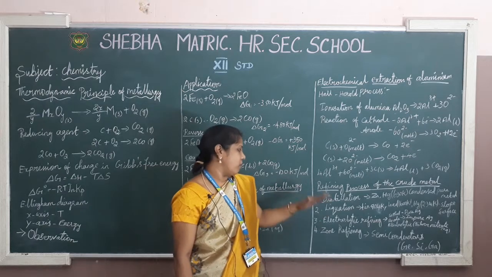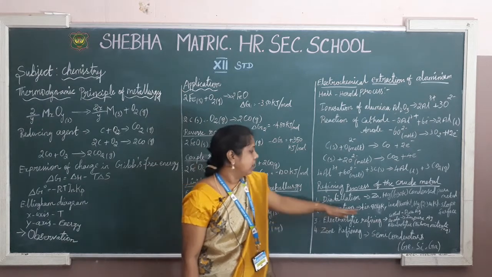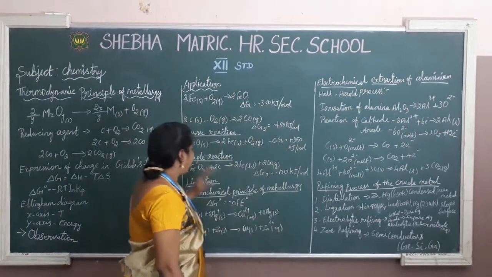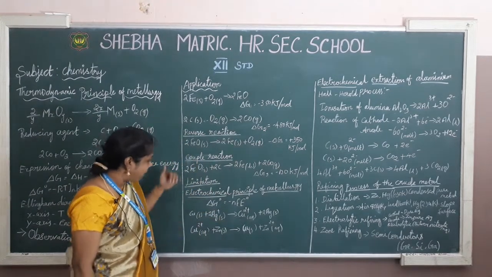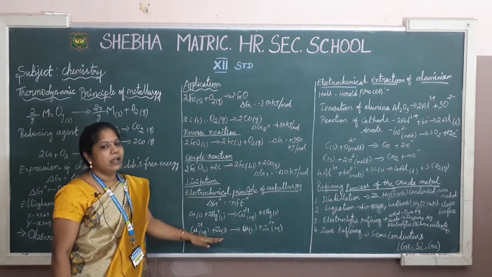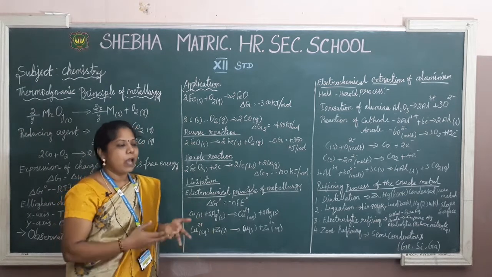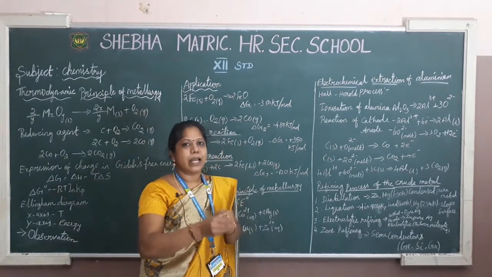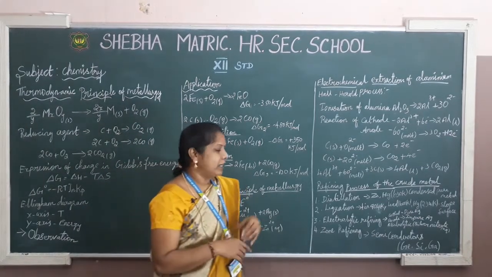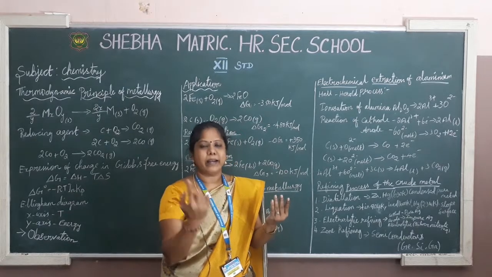Okay, next go for electrolytic refining. Don't get confused, you have to come to the electrochemical process: ionization, cathode, anode, the same procedure. Whenever you implement the electrolytic procedure, you need an anode, a cathode and an electrolytic solution.